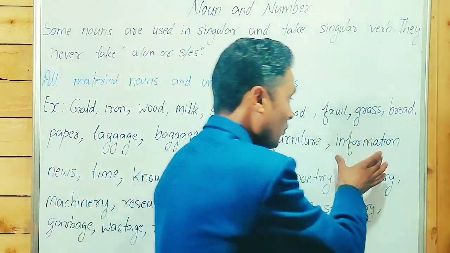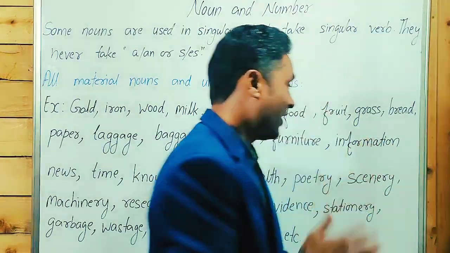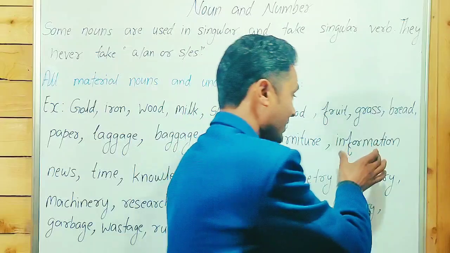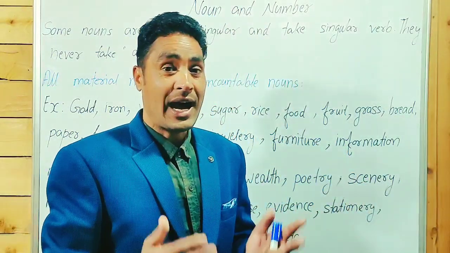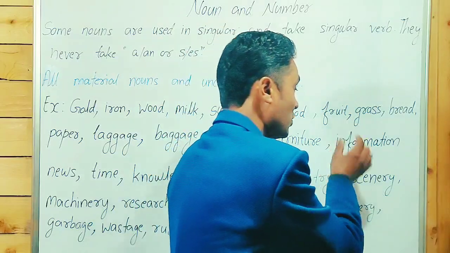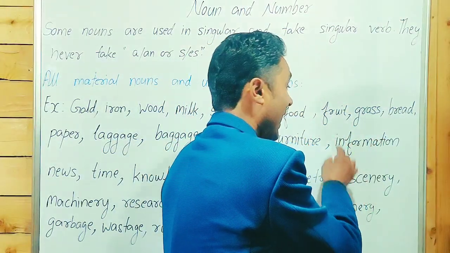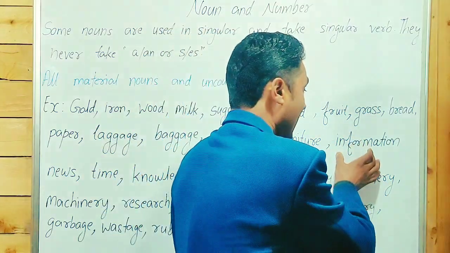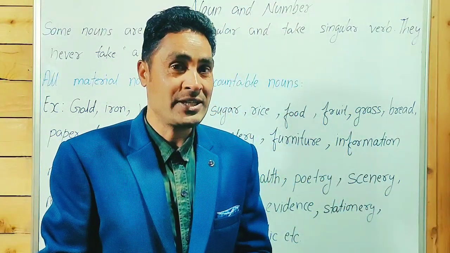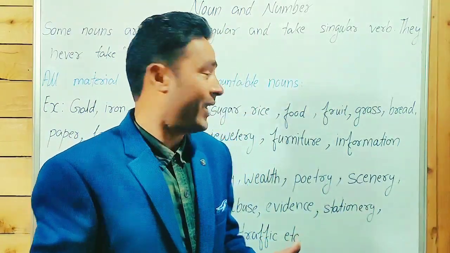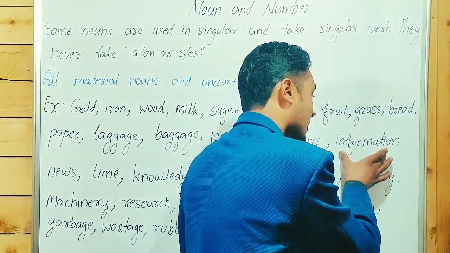No. When we talk about information, guys, point to be noted here. Examiners ask questions about this. If he gives, I gave you an information, it's incorrect. We can't use an article before information. An information is an incorrect sentence. We have to say, I gave you information. We can't use an information. It's incorrect. Information is an uncountable noun.